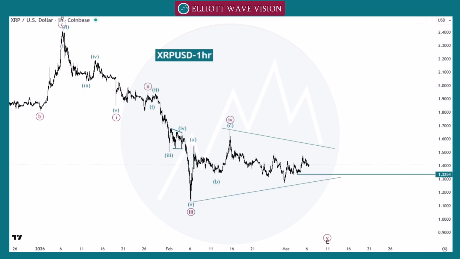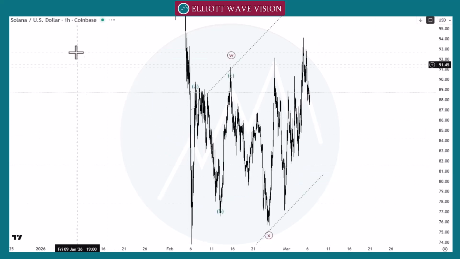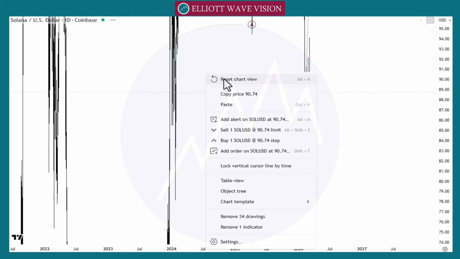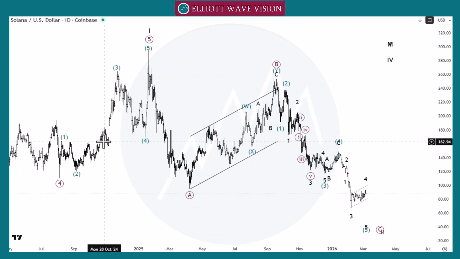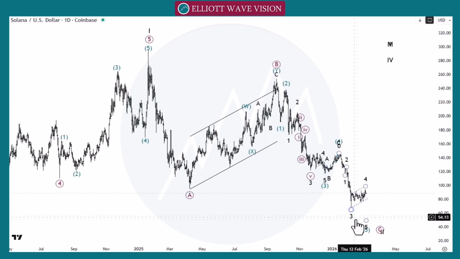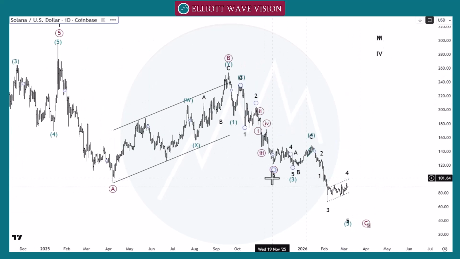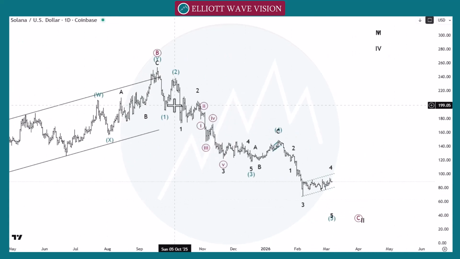So let's check our next pair, Solana, in daily time frame and in lower time frame. In this pair, we count the structure after this black wave 1 as a brown wave A, brown wave B and brown wave C, or we can count this move as a wave 1, wave 2, wave 1 and wave 2. So in both cases, we are looking for the bearish side as a green wave 1, 2, 3, 4 and green wave 5 at this point.